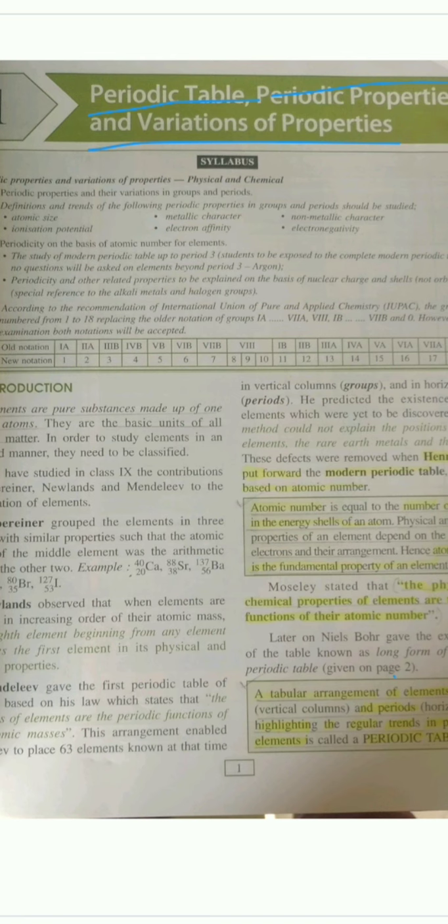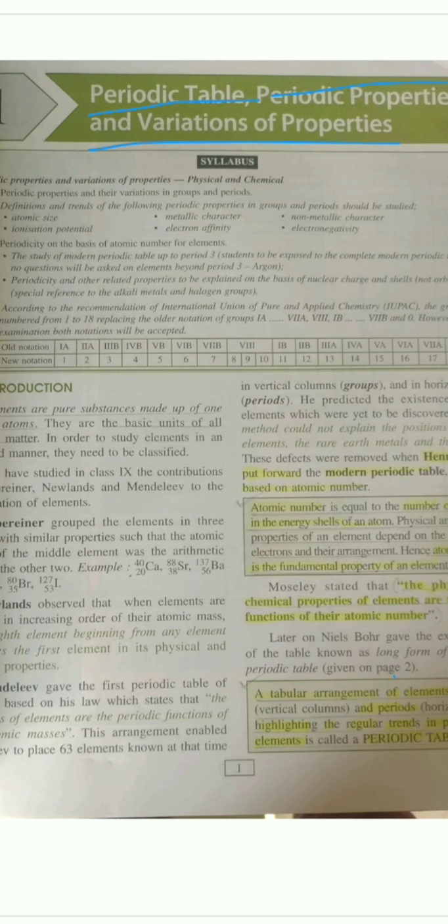So classification. Why do we need classification? A question arises in our mind. There are mainly three reasons why we classify. The first reason is to understand the concept in a better way, to make our study easier. Second, to relate the properties of an element and the fundamental property of matter. Third reason would be to show the relationship between one element and another element.